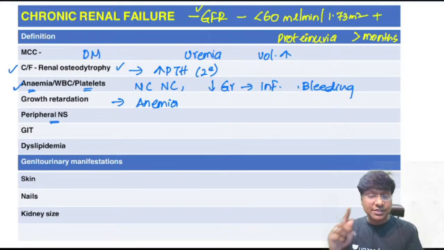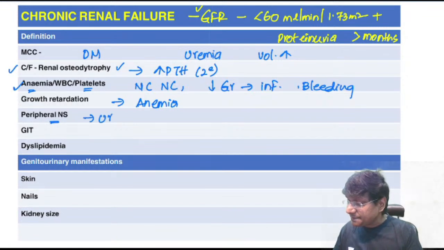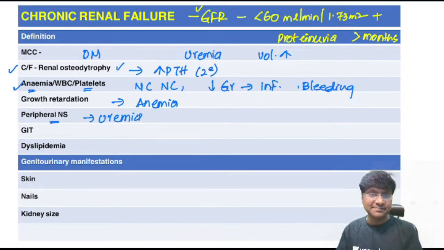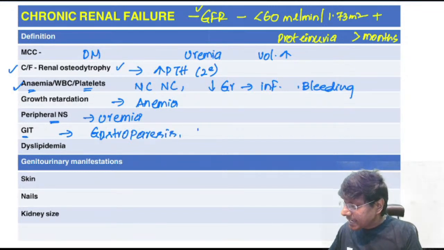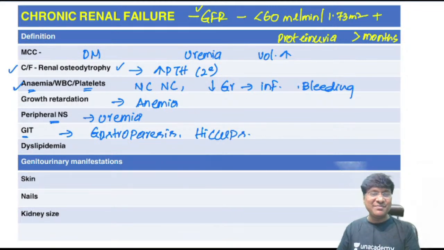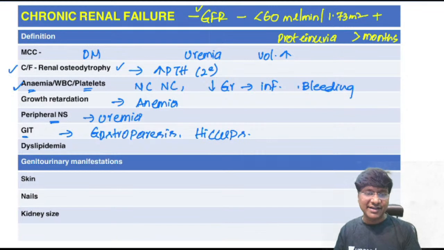And in these patients, the urea will accumulate within the peripheral nerves, resulting in peripheral neuropathy. And gastrointestinal manifestations will be in the form of gastroparesis, where the individual can have constipation or diarrhea, and they will also have hiccups. Hiccups is another very, very important feature that you will come across in chronic renal failure.